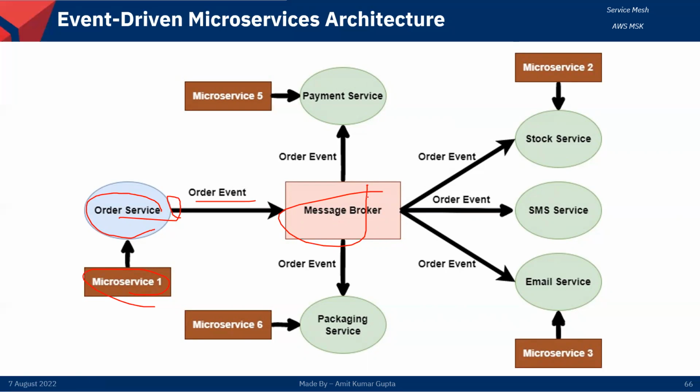Then the message broker will send that request to multiple microservices or services, right? Like it will send the order to the stock service. It will check the payment service, and send requests for packaging, email, SMS. All are different microservices. So it is triggered automatically from the message broker to those microservices.